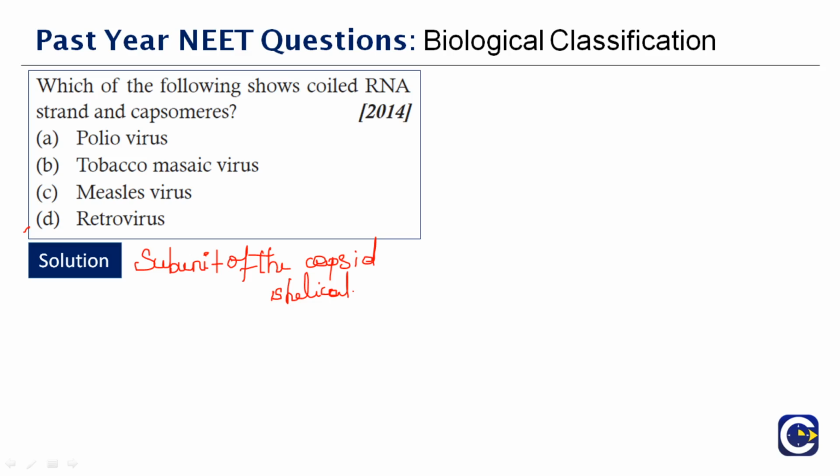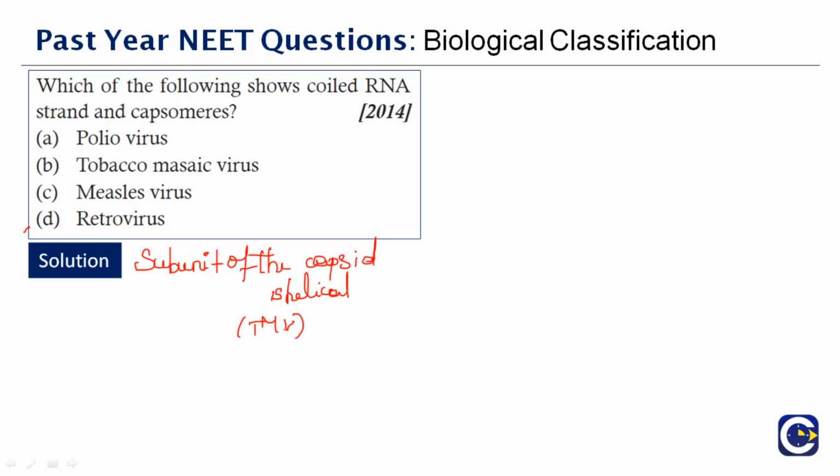Now this is present in tobacco mosaic virus, which is abbreviated as TMV. It is a rod-shaped virus. The rod has a core which contains helically coiled single-stranded RNA.